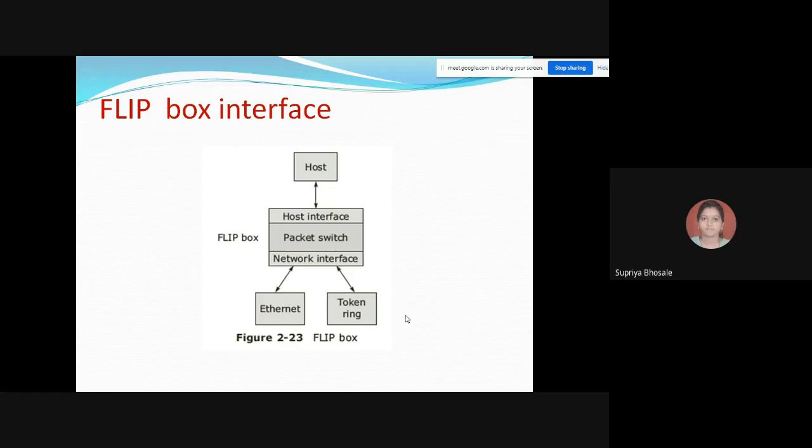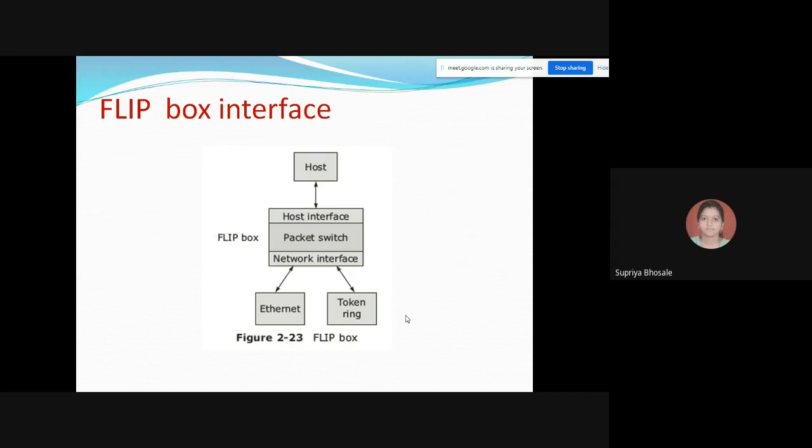Each FLIP box maintains a routing table that is basically a dynamic hint cache mapping NSAP addresses onto data link addresses. Special primitives are provided to dynamically register and unregister the NSAP addresses in the routing table of the FLIP box.